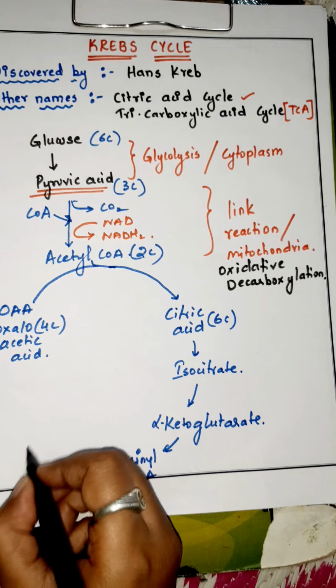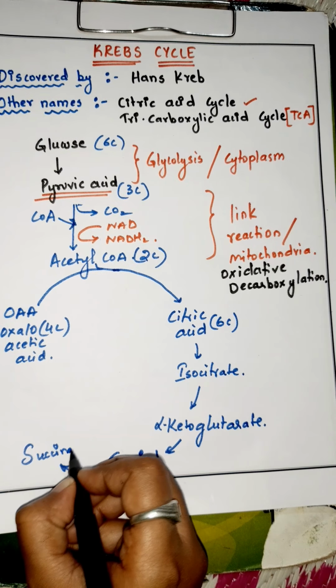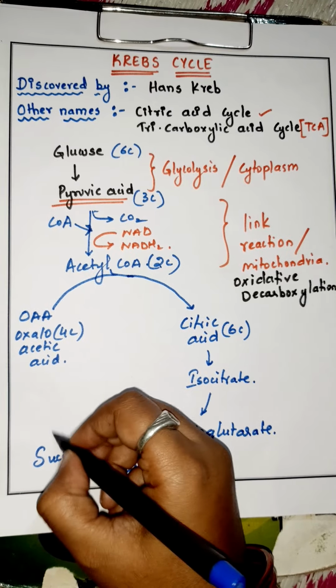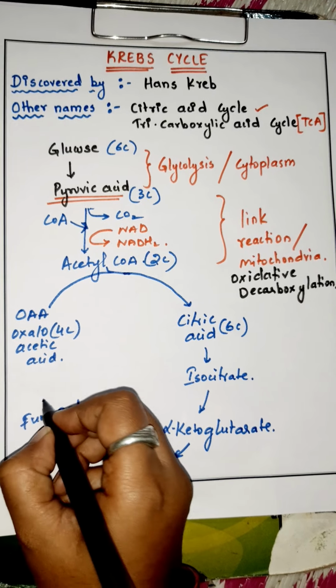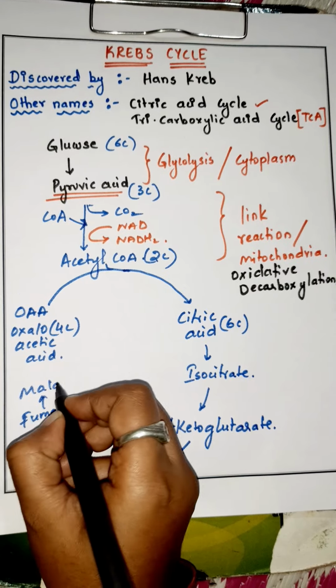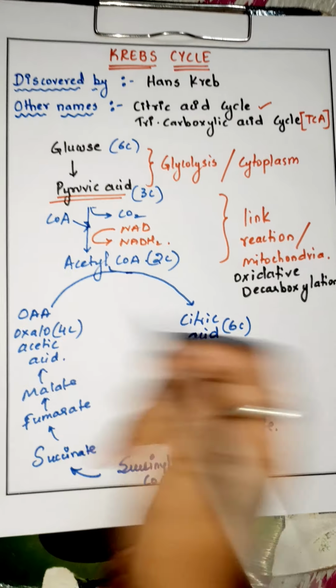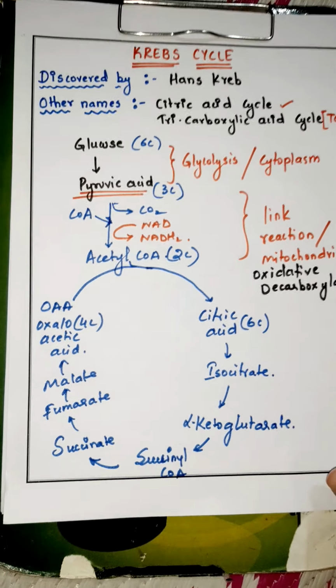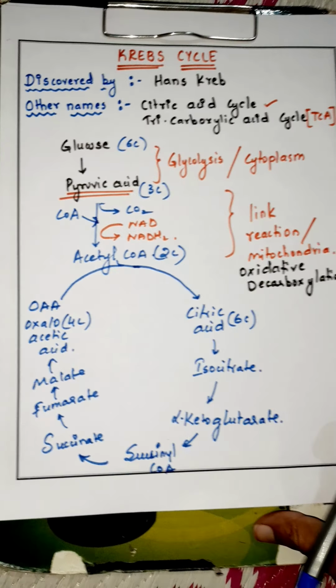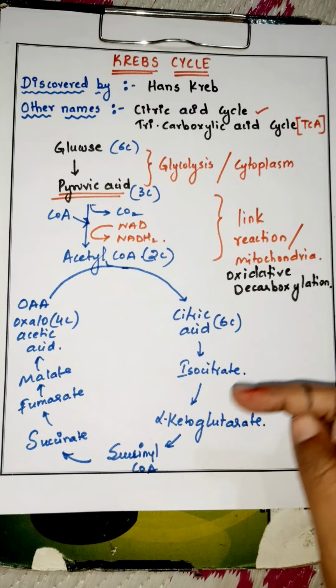Succinyl CoA is converted into succinate. Succinate is converted into fumarate. Fumarate is converted into malate, and malate is converted into oxaloacetate again. So these are the Krebs cycle intermediates. What we are discussing here is the trick to remember them.